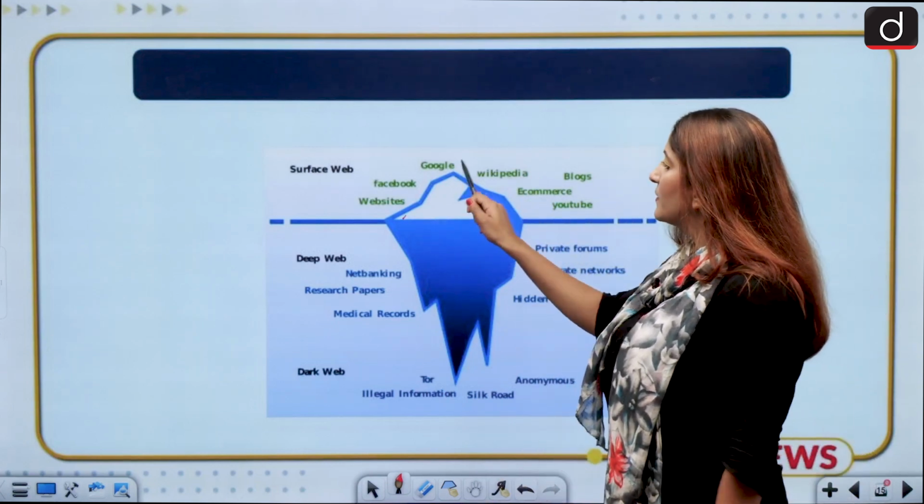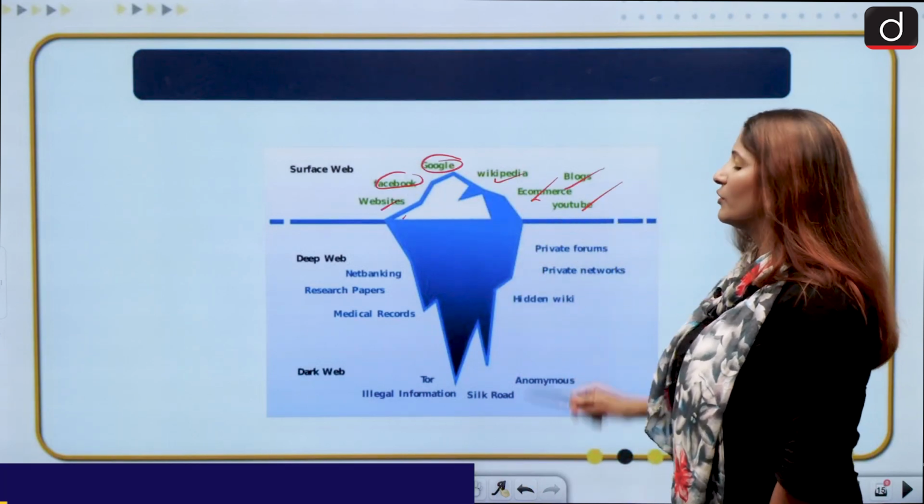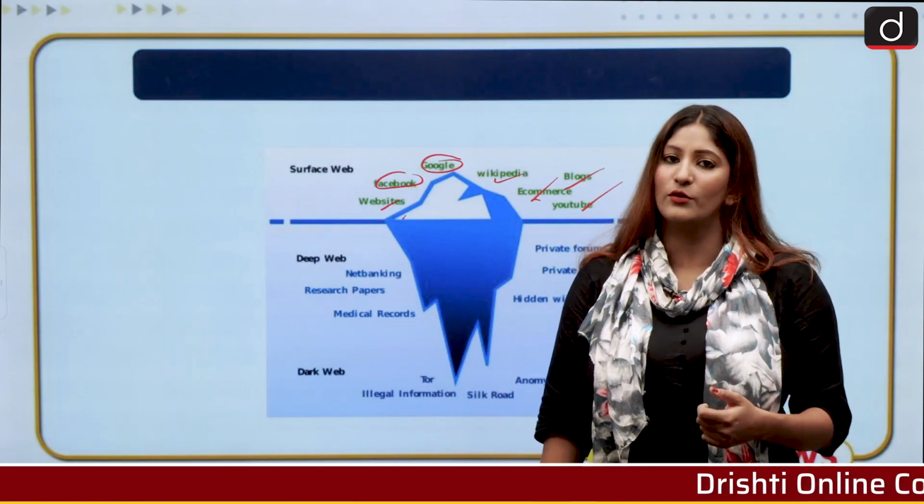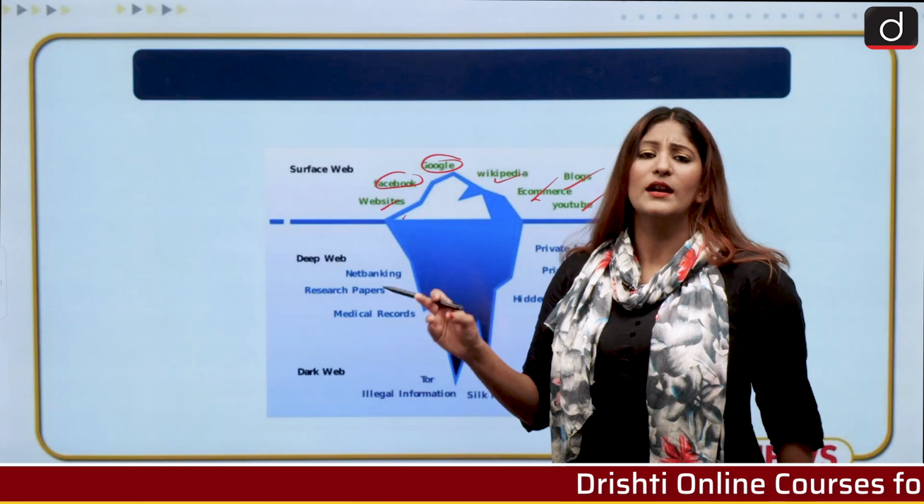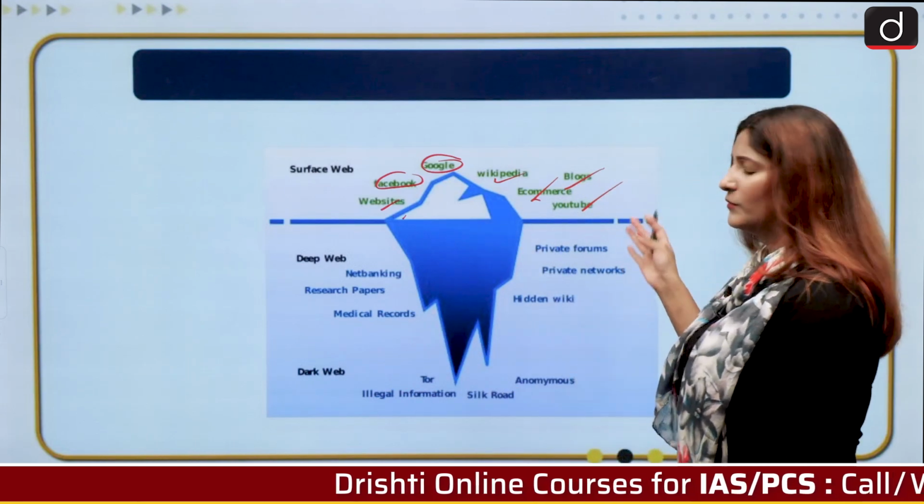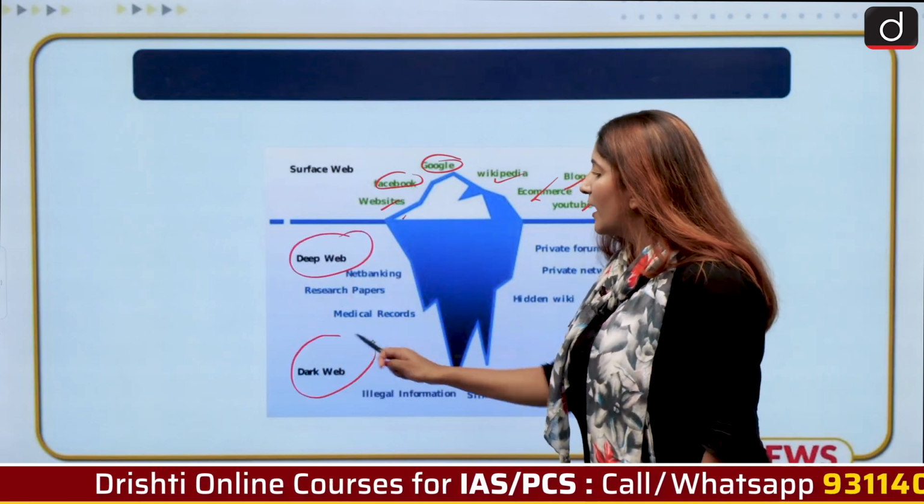The tip of the iceberg is Google, Facebook, other websites, Wikipedia, e-commerce, blogs, YouTube. These are the things that are visible to us that we use in our day-to-day lives. Not a lot of danger is present over here. It has its own share of danger, you can say, but the most dangerous is the deep web and dark web.